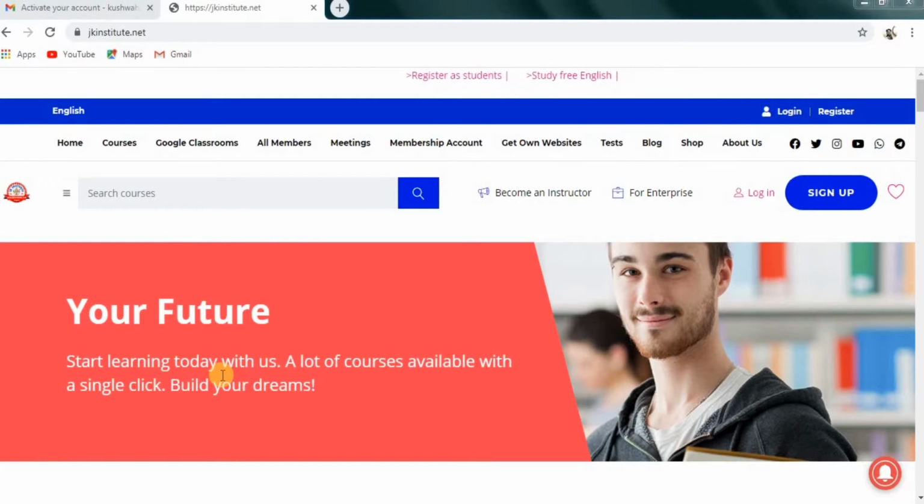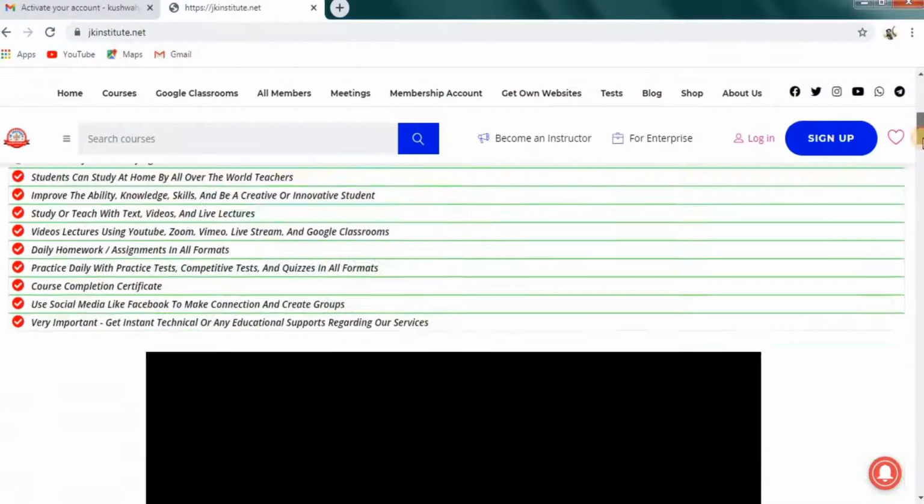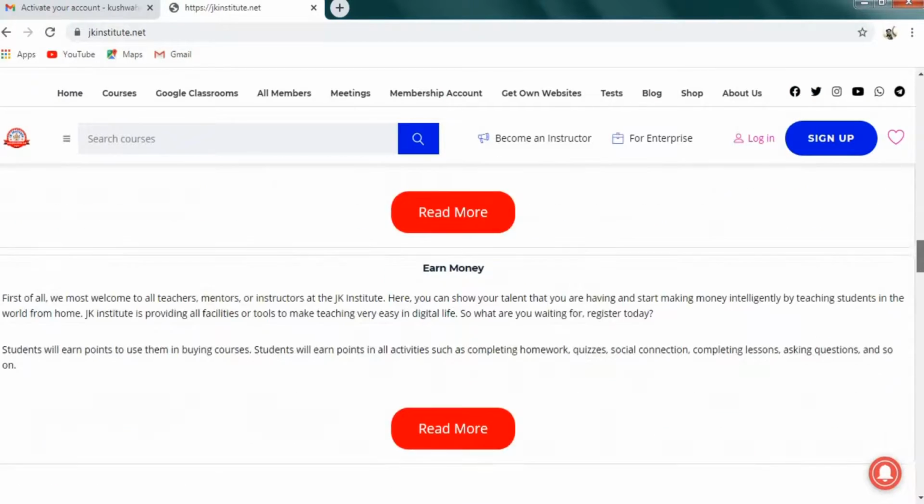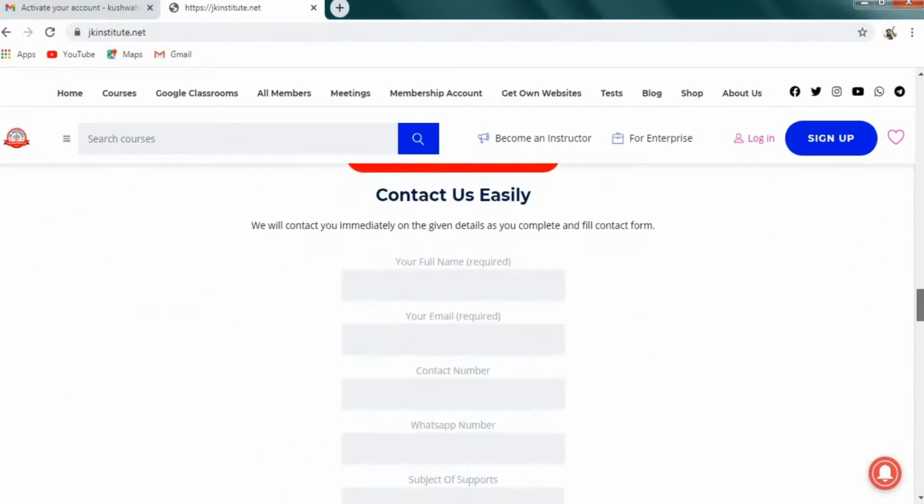Today we are going to know about the registration. How can we register at the JK Institute? So let's know about the registration here. Here you are looking right now at the home page. This is the home page of the JK Institute, and you are looking at this interface of the home page.